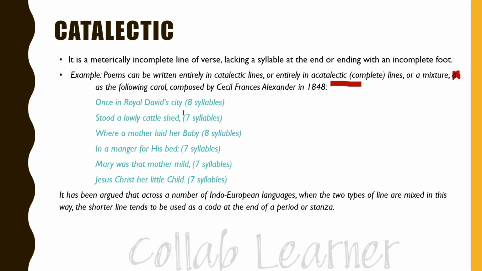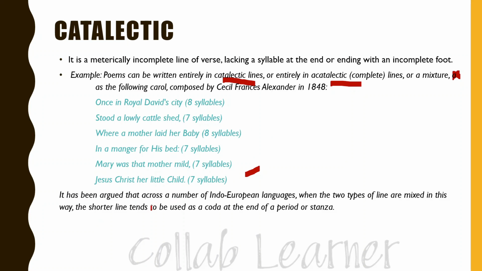Once in royal David's city stood a lowly cattle shed, where a mother laid her baby in a manger for his bed. Mary was that mother mild, Jesus Christ, her little child. So here we can see the catalectic lines have been used.